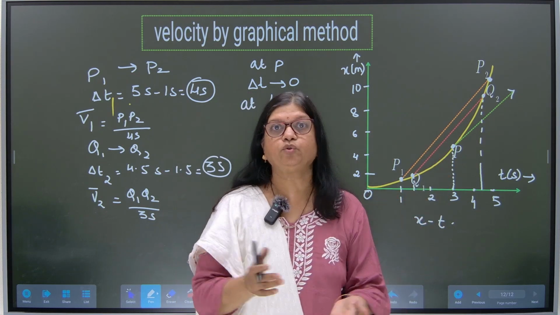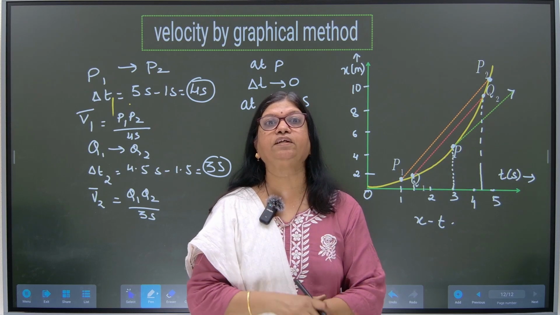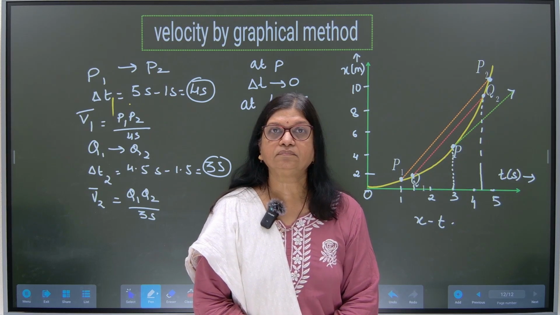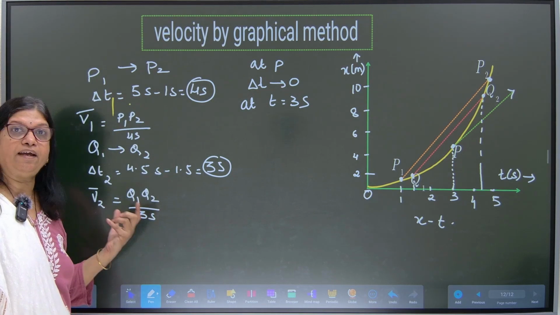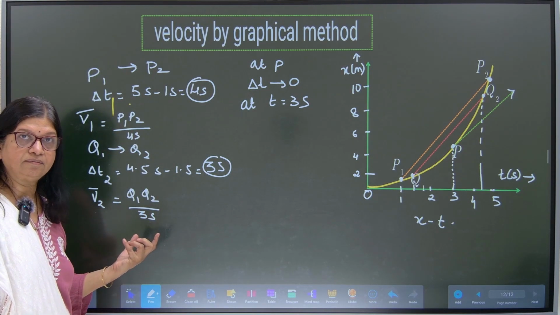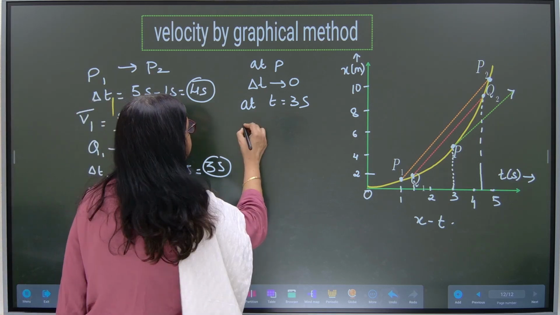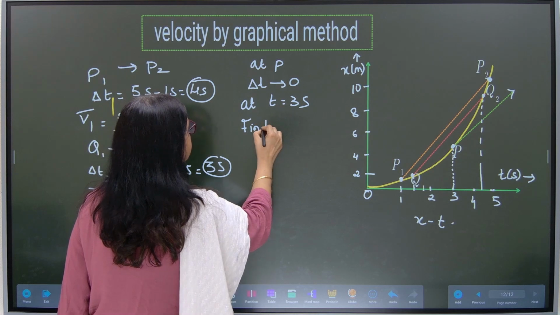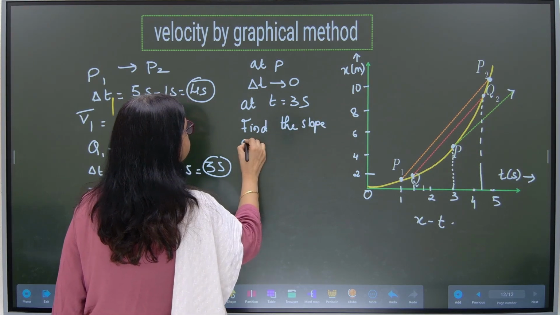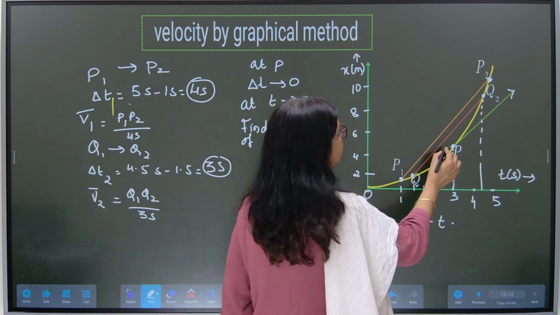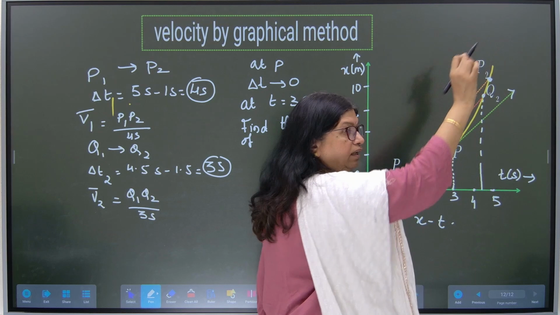Now I don't have 2 points. So how will I find out average velocity? I don't have time interval. So what should I do now? I will find the slope of the tangent drawn at P. Agreed?